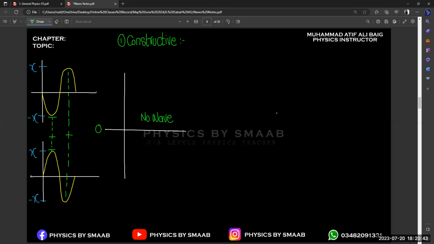So constructive wave is when the same components of waves are going to be added. So in short form, we are going to use constructive interference, right? Or just write constructive interference. That will be easier.